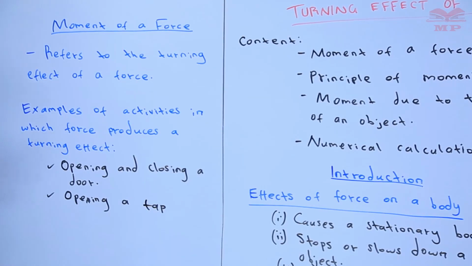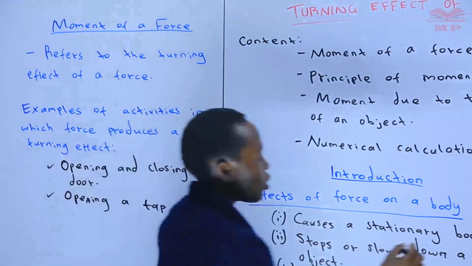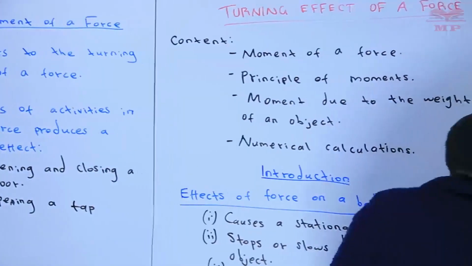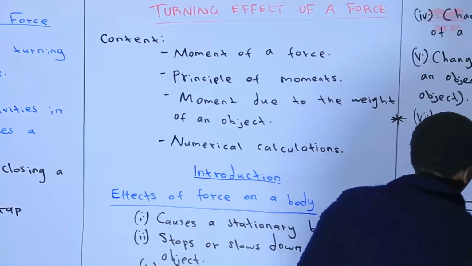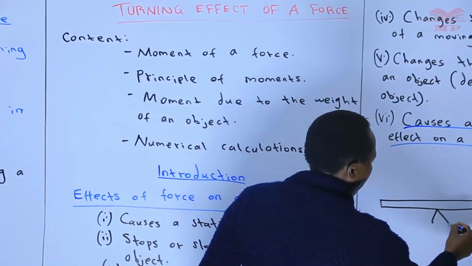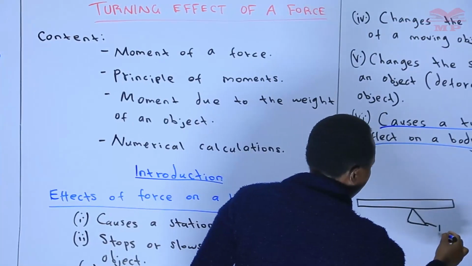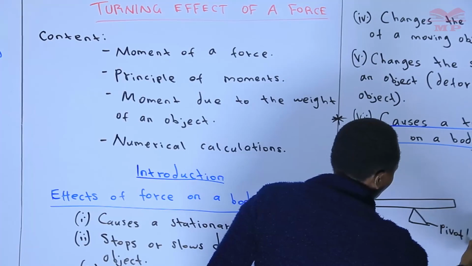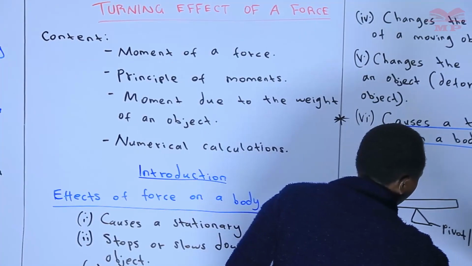Again, when you are balancing on a seesaw, this is what we mean. In a seesaw, we have this point which is fixed. We call it the pivot, or the fulcrum.